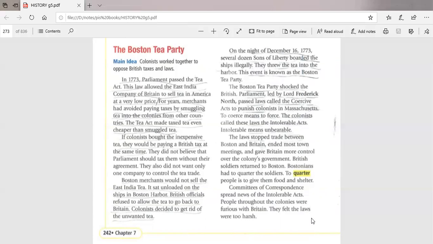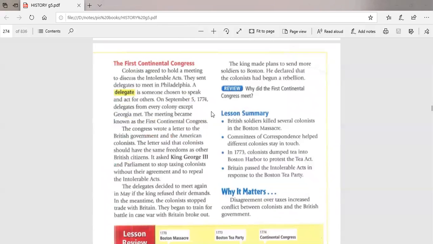Okay, so let's move on. What did the Americans do? The colonists agreed to hold a meeting to discuss the Intolerable Acts, how we react against these acts, how we defend ourselves. So they sent some delegates, to meet in Philadelphia. Delegate means someone who is chosen to speak and act for others. So delegates have exactly the same meaning as representatives.